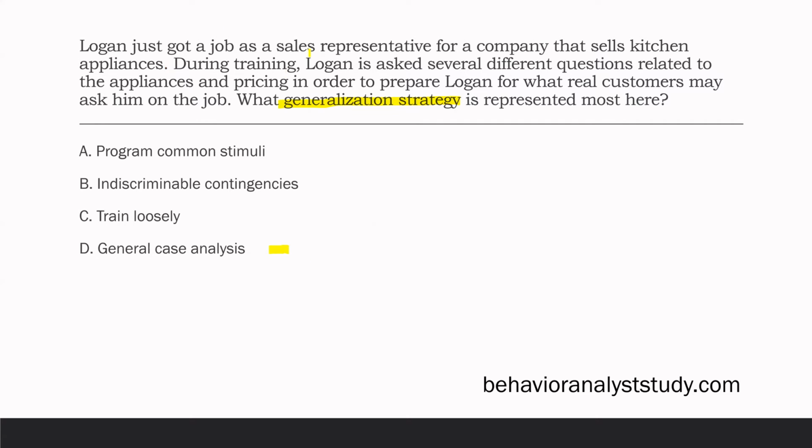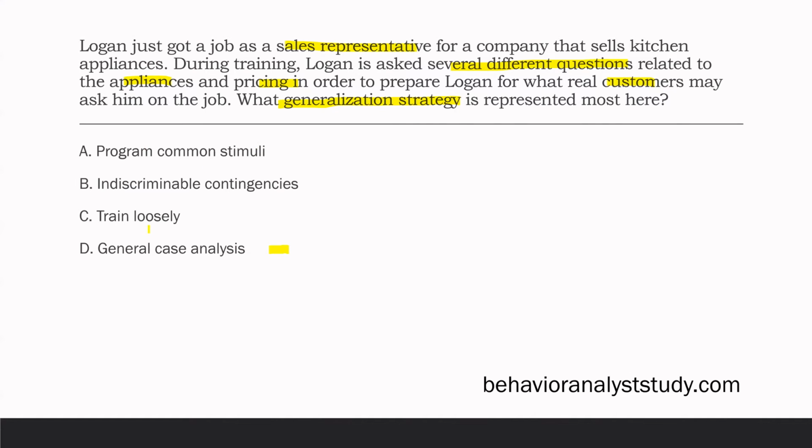In this case, Logan got a job as a sales representative. During training, Logan is asked different questions related to appliances and pricing because real customers may ask him on the job. So if we're training stimuli that could and are likely to occur in the generalized setting, what are we doing? We are programming common stimuli. Through our general case analysis, we've identified stimuli that are relevant to the environment and that could impact behavior and are very relevant to the behavior.